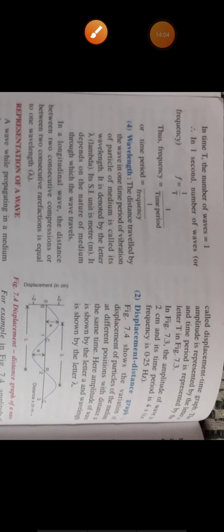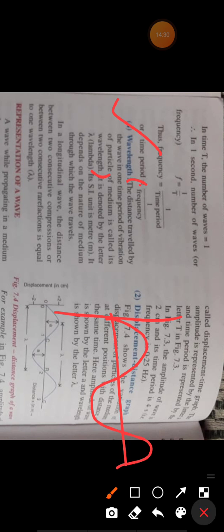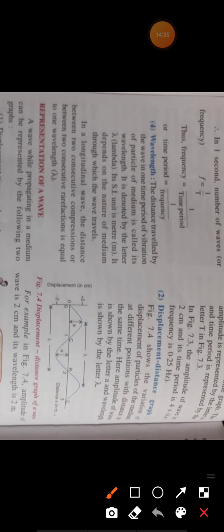And the last definition is wavelength. The distance traveled by the wave in one time period of vibration of a particle of the medium is called the wavelength. So in one time period, the distance this wave covers is its wavelength.